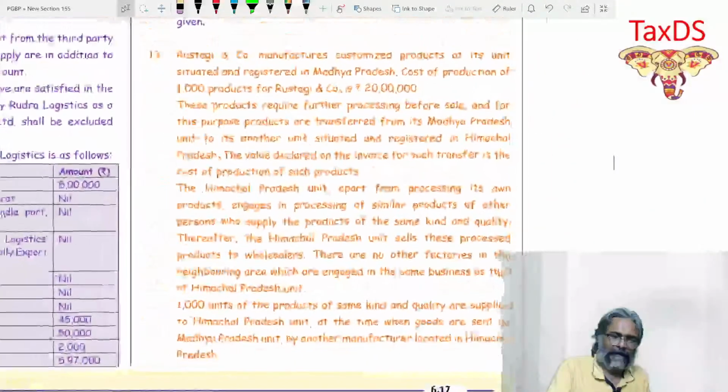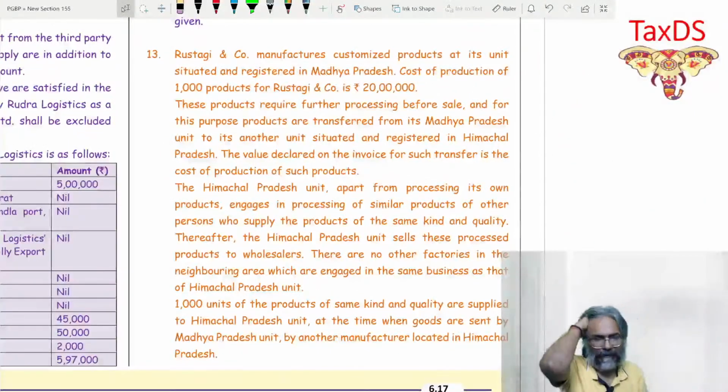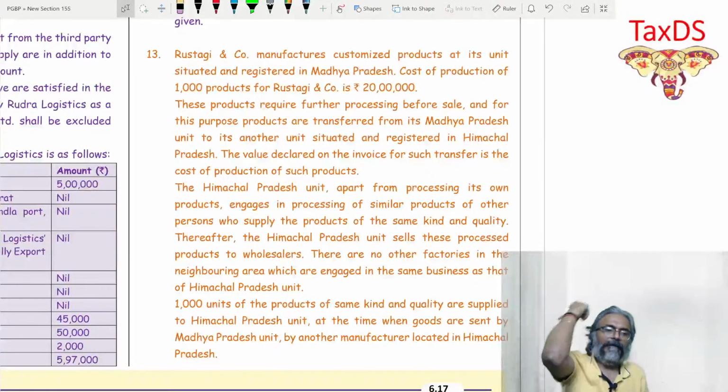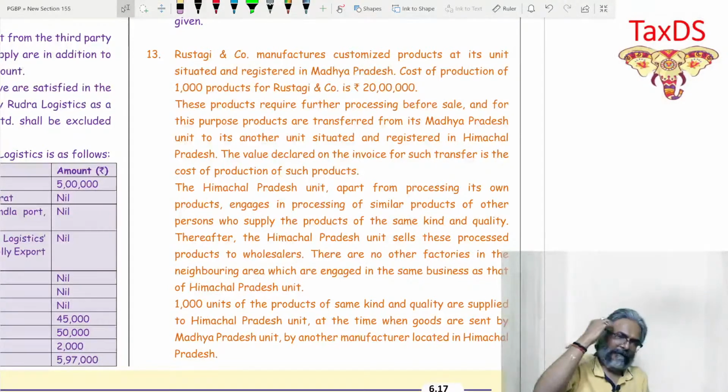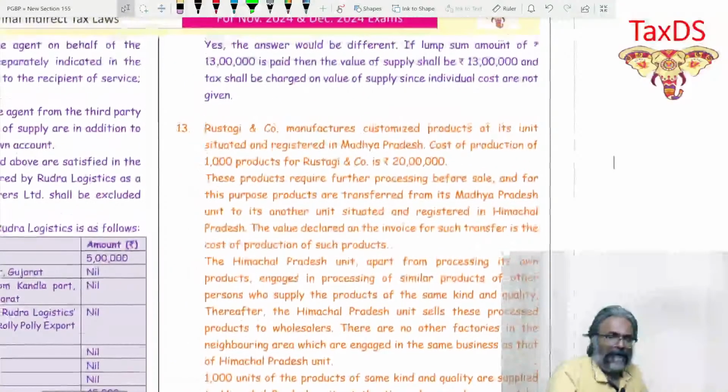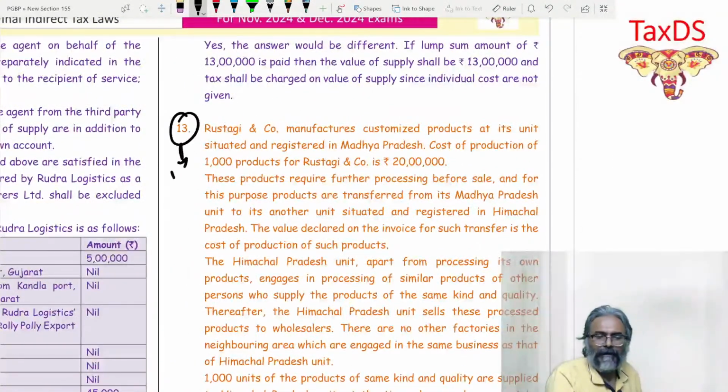With that, students, come down to question number 13. Rustagi and Company customized a product at its unit situated and registered in Madhya Pradesh. Cost of production is 1000 in this context. Now, students, this I want you to do as homework.